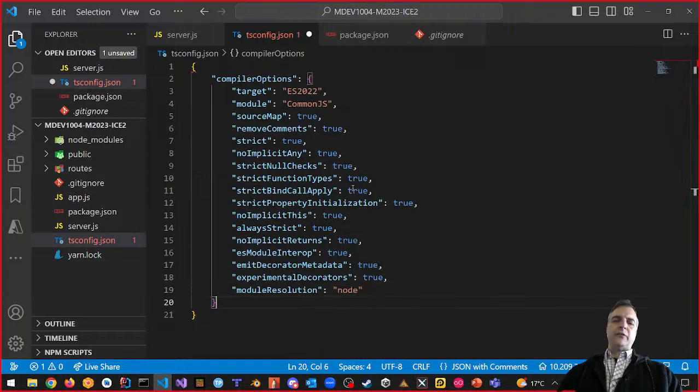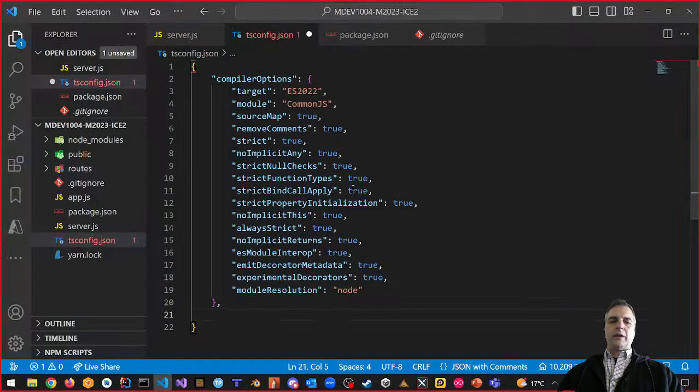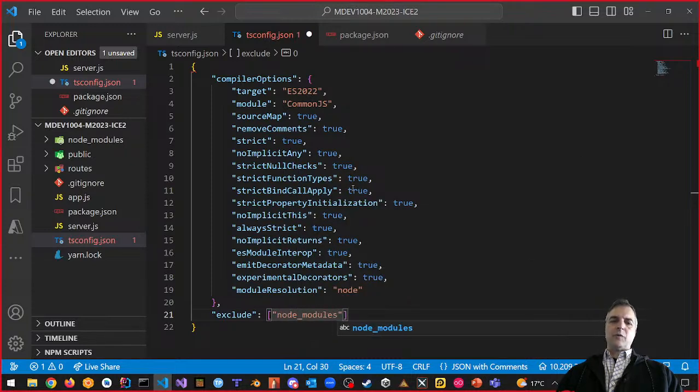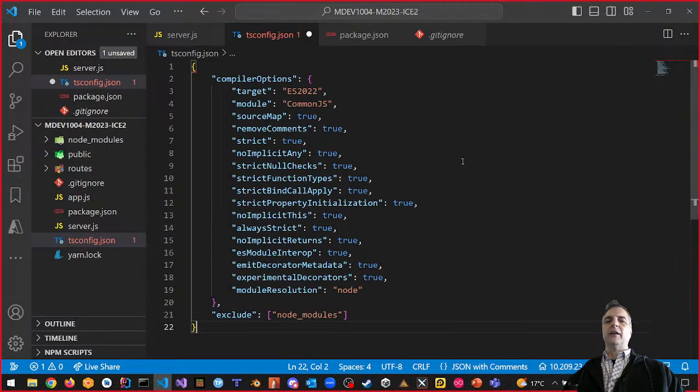And then finally, there's another piece to it, which is an exclude module. So we can say exclude, and we want to exclude node modules. The reason why we use node modules to exclude is because we don't want node modules to be included in our TypeScript, because someone else wrote those. Imagine if we're transpiling somebody else's code. We don't want that. We want to exclude node modules from being transpiled.